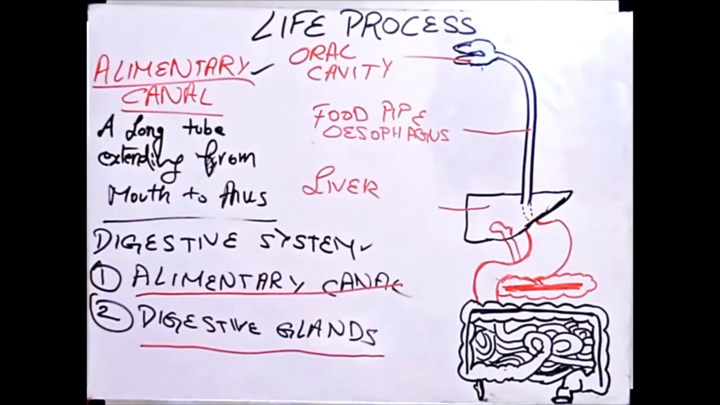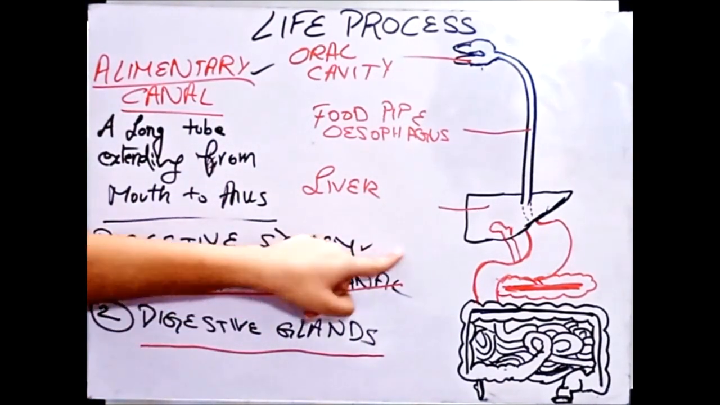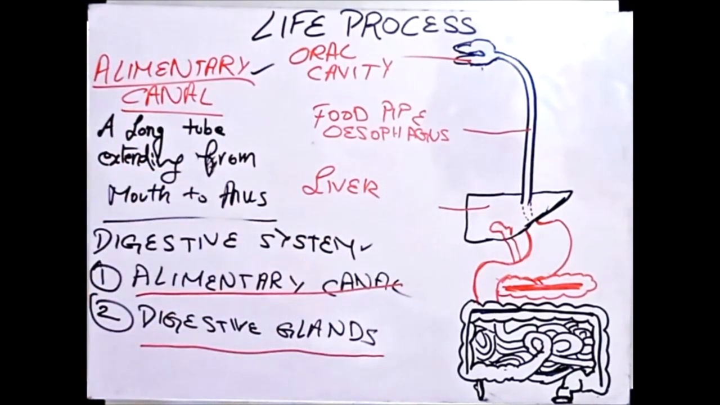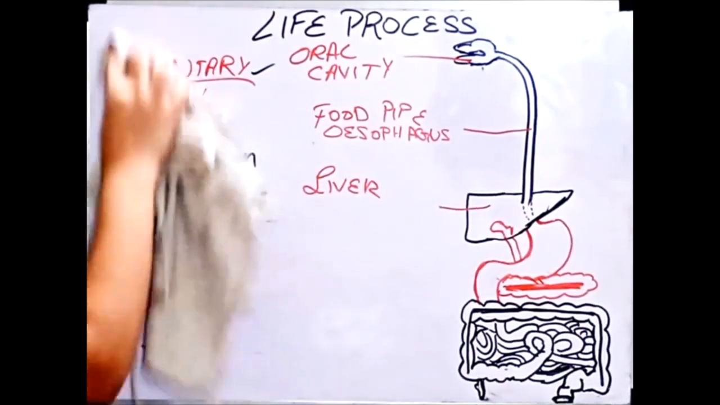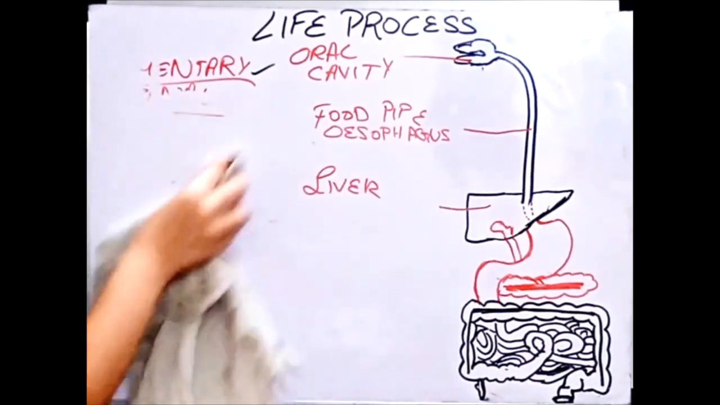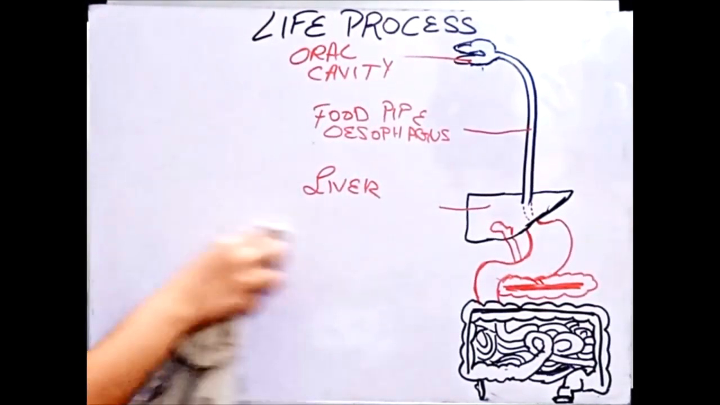I hope you can write this. Even if you are asked what is the difference between the alimentary canal and the digestive system, you can easily write: a long tube extending from mouth to anus is your alimentary canal. The digestive system comprises, first the alimentary canal, second digestive glands. Okay. Now if we are done with this, let's start this topic. Let's figure out what this diagram is all about.